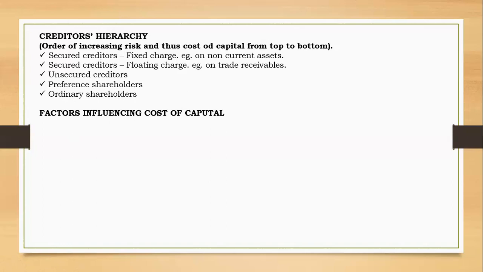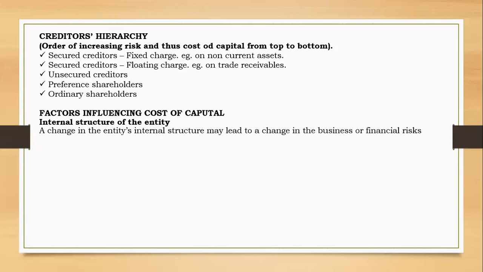What factors could influence the cost of capital? This one is also a very, very important topic, a very important question. Internal structure of the entity. The internal structure of the entity could influence the cost of capital. It could make the cost high or low. Why? A change in the entity's internal structure may lead to a change in either the business risk or the financial risk. By business risk, let's say you are doing a certain business, you have changed to another business. The risk will change. If the risk increases, the fund providers would also be afraid of giving you funds, so they would be ready to give you funds at an increased return. That means an increased cost to the entity.